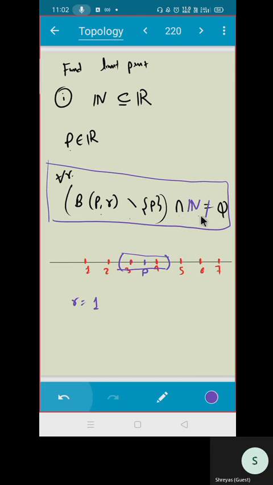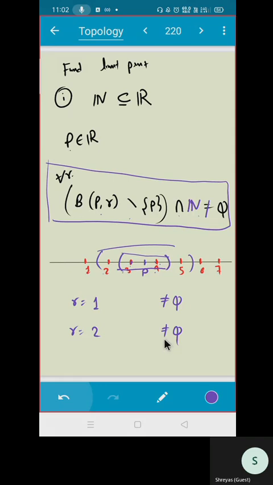Whether this intersection with natural numbers is non-empty? Yes, because there are two natural numbers inside this. 3 and 4 are natural numbers inside that. So that intersection is non-empty. Do you agree? If I take R equal to 2, it will be something like this. So I'm having 2, 3, 4, 5, again the intersection is non-empty.